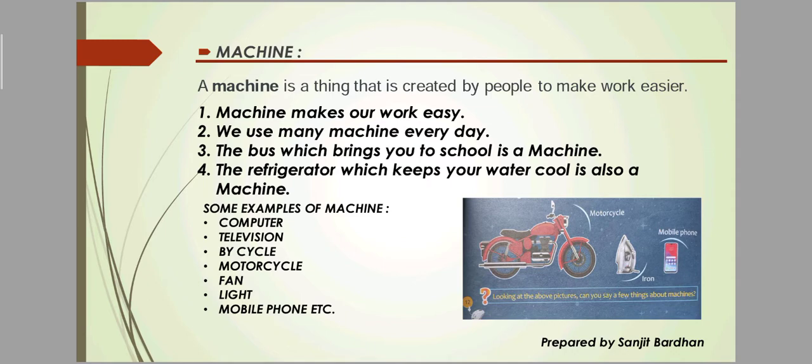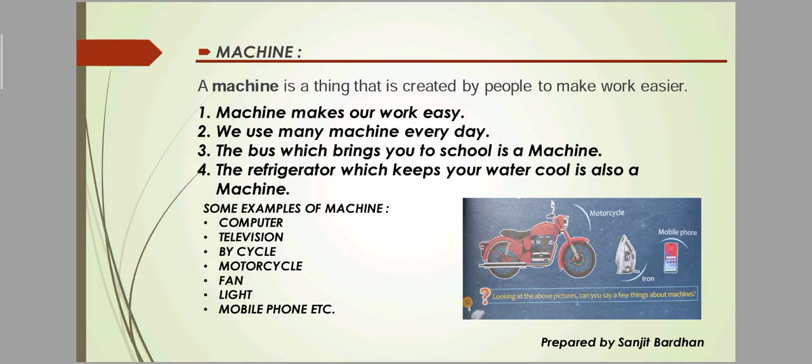Machine is a thing that is created by people to make our work easier. Here are some features of machine. Machine makes our work easy. We use many machines every day. The bus which brings you to school is also a machine. The refrigerator which keeps your water cool is also a machine. Here are some examples of machine: computer, television, bicycle, motorcycle, fan, light, mobile phone, etc. These are the examples of machine.